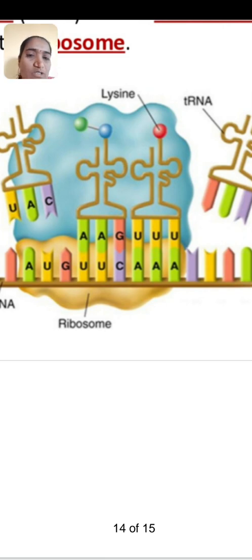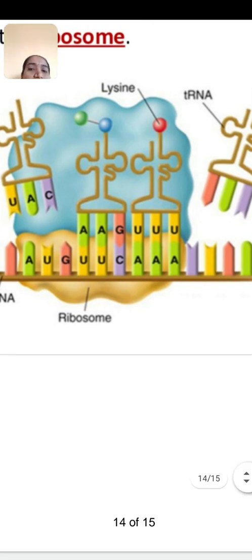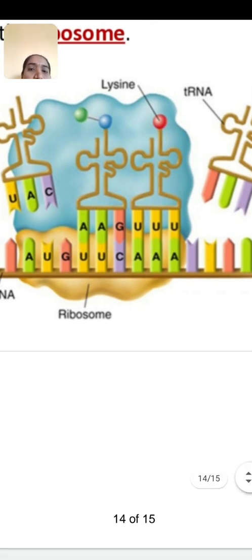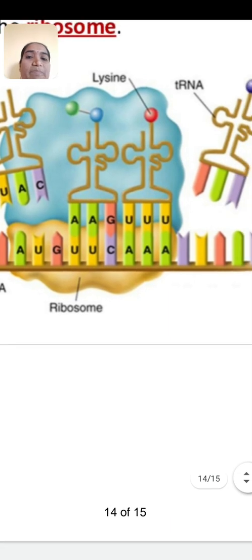This process is known as translocation. It means the ribosome moves along the mRNA molecule during the pairing of codon and anticodon from tRNA. Then from this, what happens? The ribosome moves along the mRNA molecule for the base pairing of codons and anticodons of the tRNA molecule.